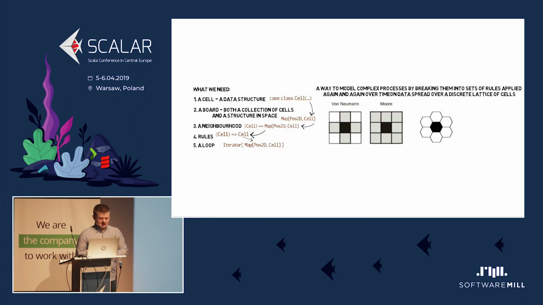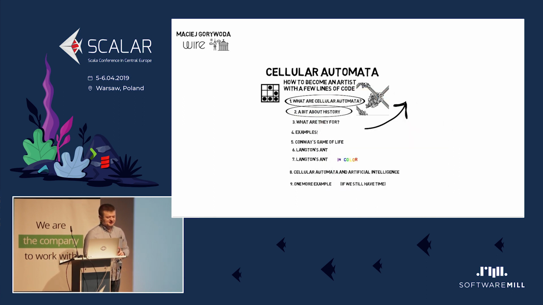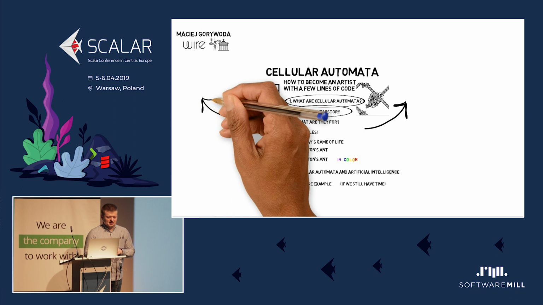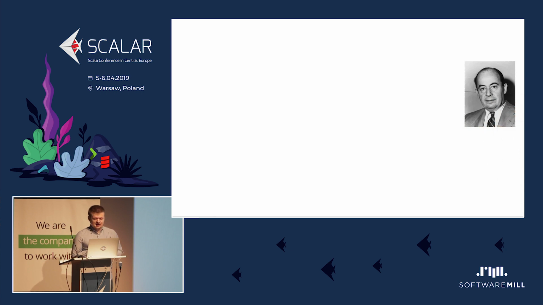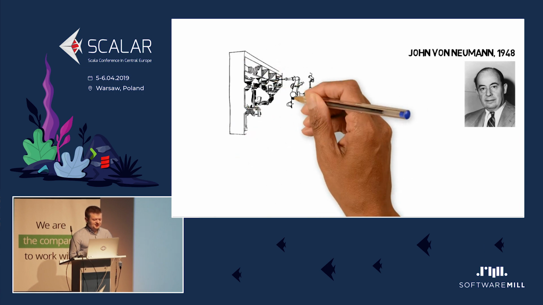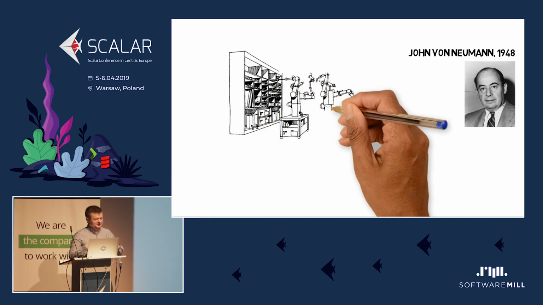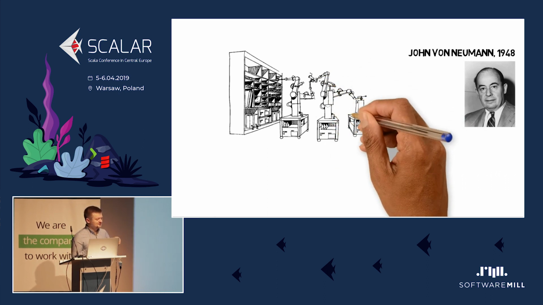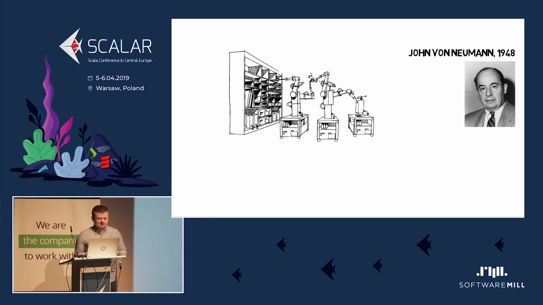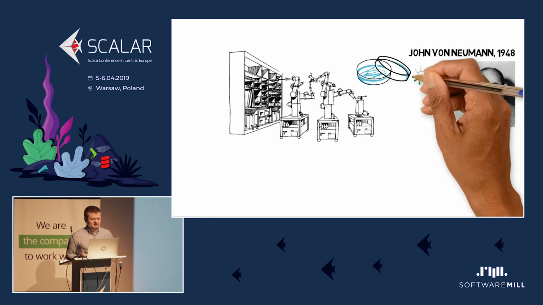All right. And I would like to also start with a bit of history of cellular automatons. They are like a brainchild of John von Neumann. He was a computer scientist just after the Second World War, and he invented quite a lot of computer science. His first idea was quite different, though. He thought about a factory that would create robots, and those robots would swim in a pool of resources and use those resources to create copies of themselves. It was clearly inspired by microbes in petri dishes, which fight for resources, eat them, and multiply.